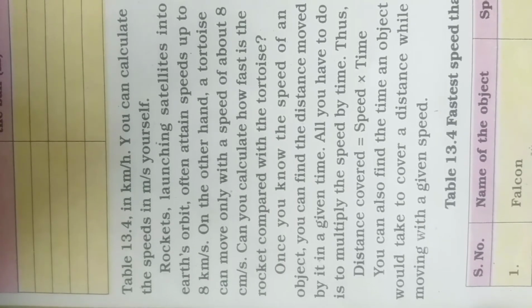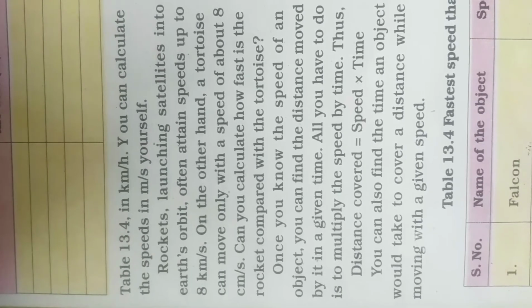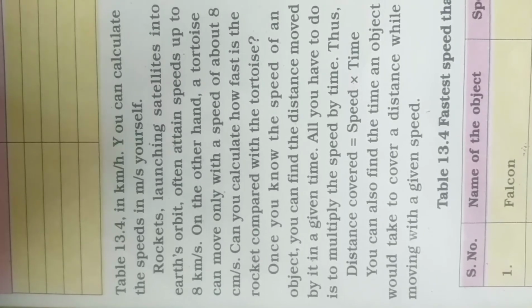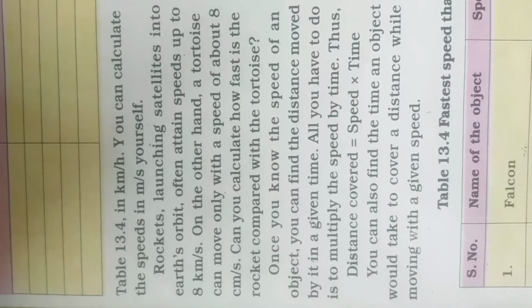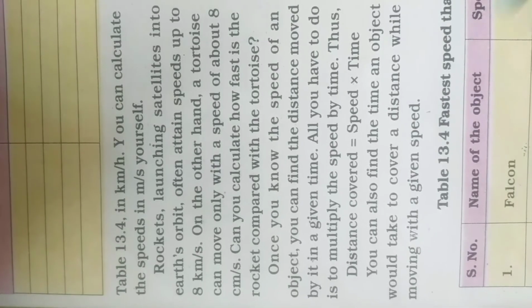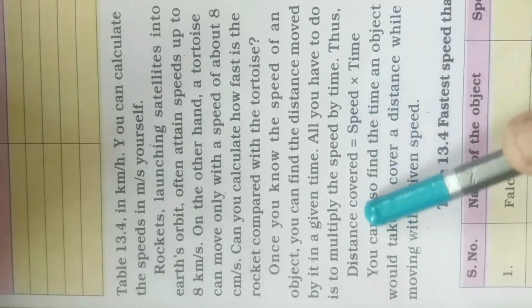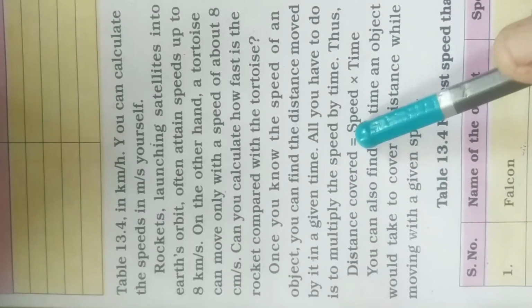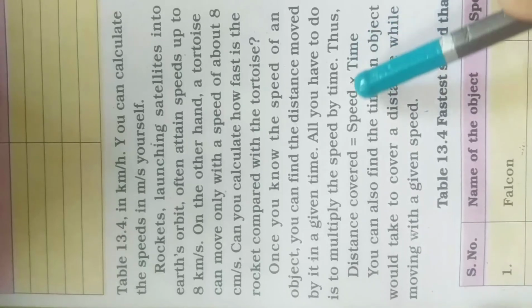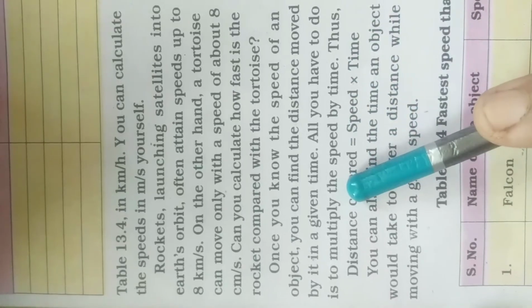Yes, you can calculate by the formula distance divided by time taken. Then once you know the speed of an object, you can find the distance moved by it in a given time. All you have to do is multiply the speed by time. Thus distance covered equals speed into time. So if you know the distance, you can calculate the speed and time also. If you know the time, you can calculate speed and distance also. Suppose the speed is 60, time is 1 hour, so multiply it and that will be the distance.